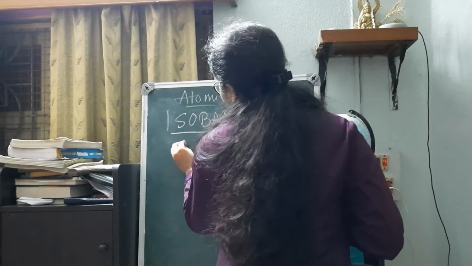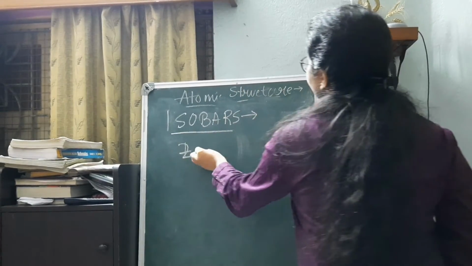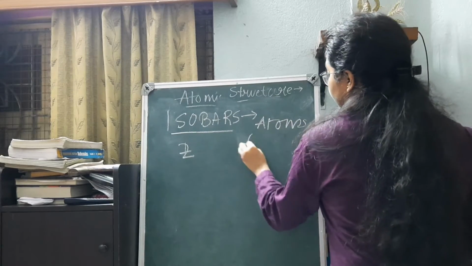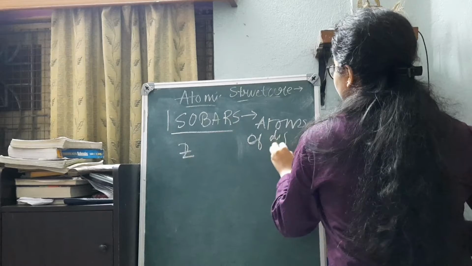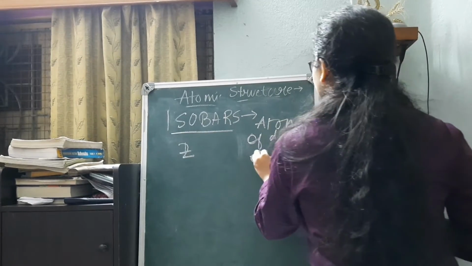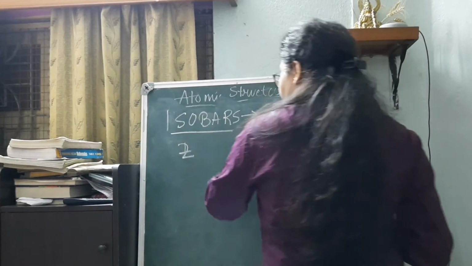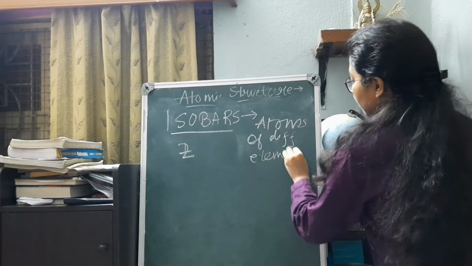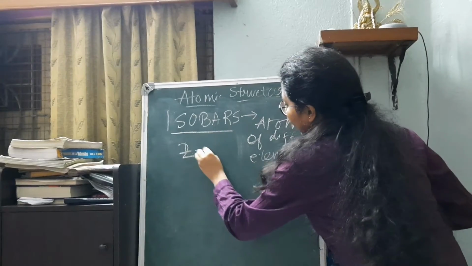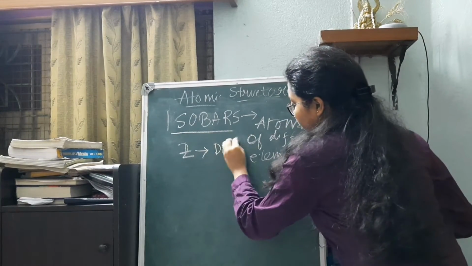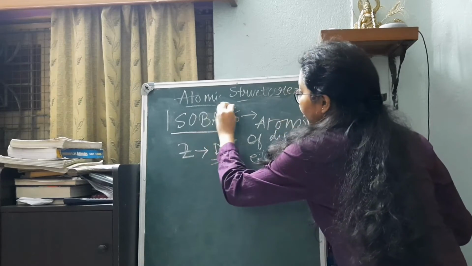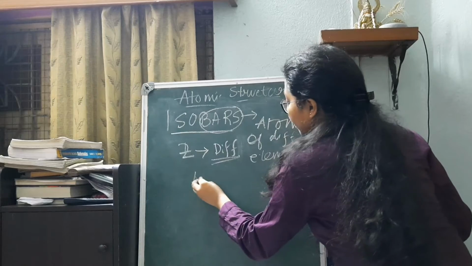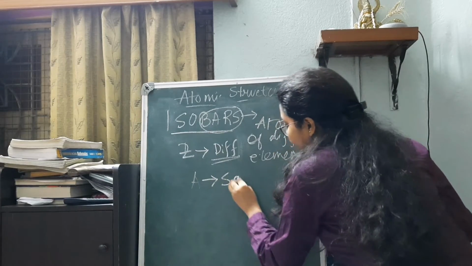Because they are atoms of different elements, that means the Z value will be different. But the speciality of isobars is they are the atoms of different elements having the same mass number.